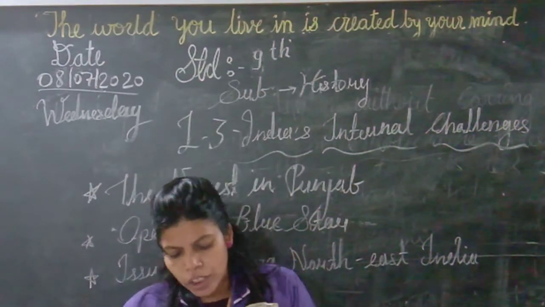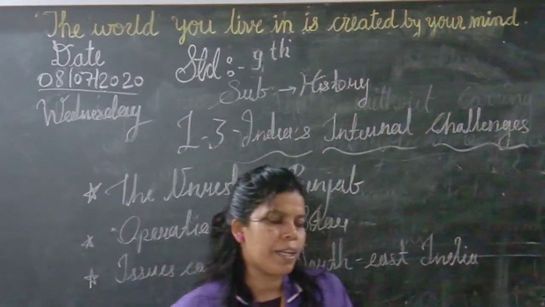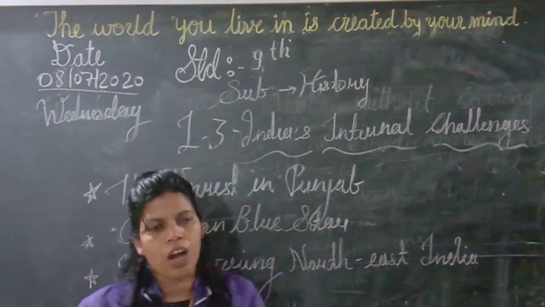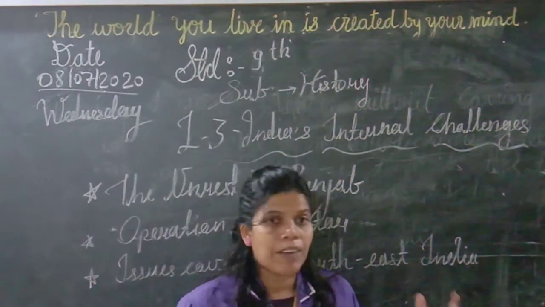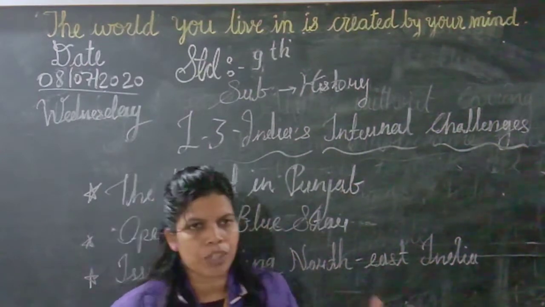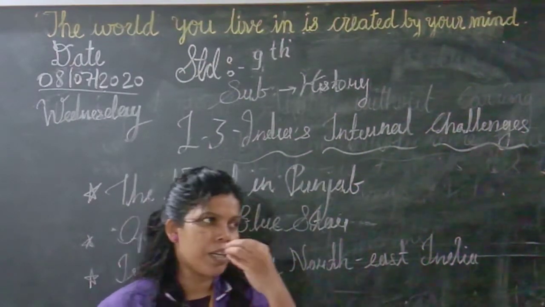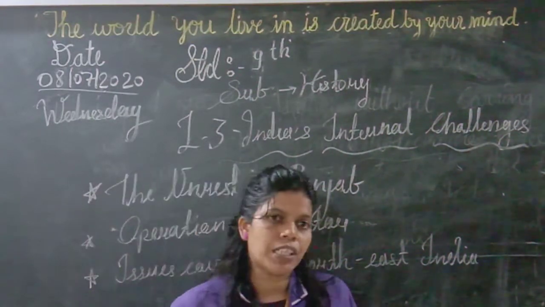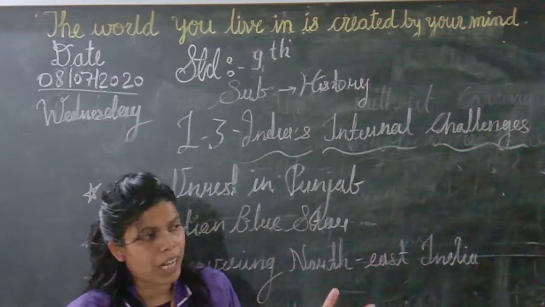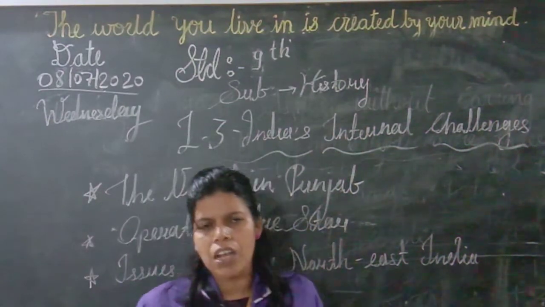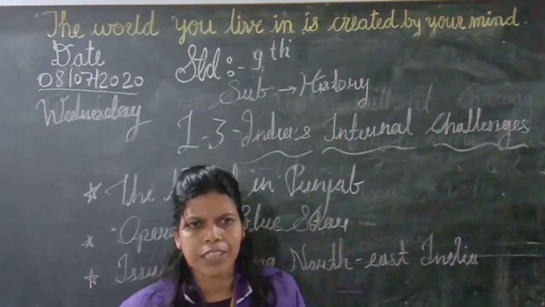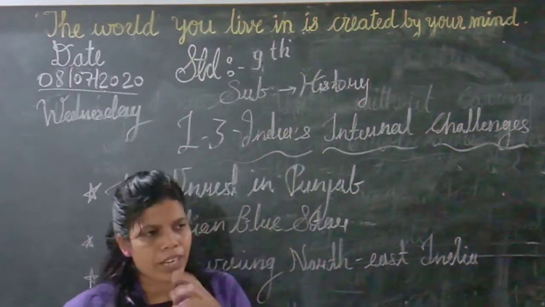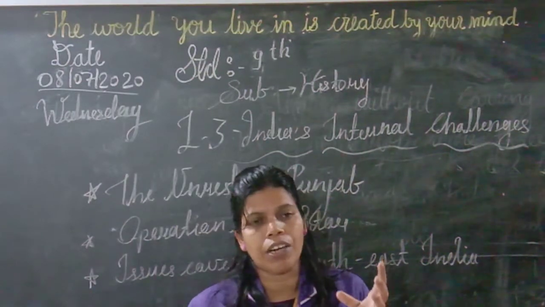Now, if we see, we will come to know that 8 different states are there in this Northeast India. There is diversity in the whole region, diversity between the regions, and diversity between the people's dialects or languages. Maybe there is diversity in the festivals they celebrate, or clothes, the lifestyle of the people. Whatever we observe in India, we can see there is diversity in our India.